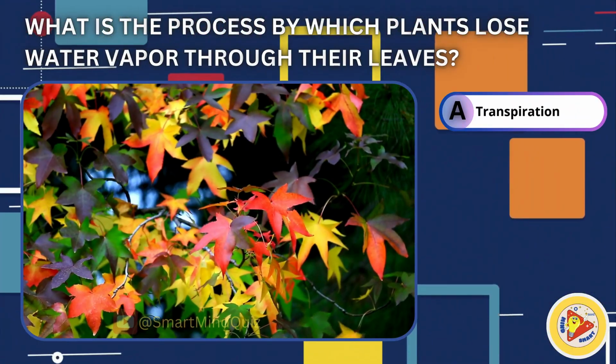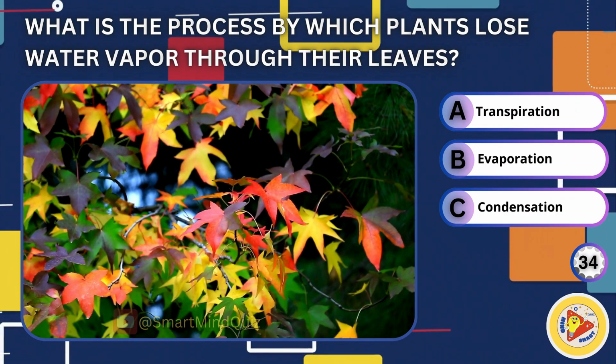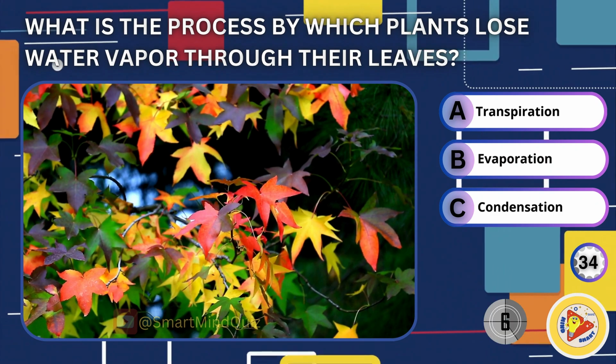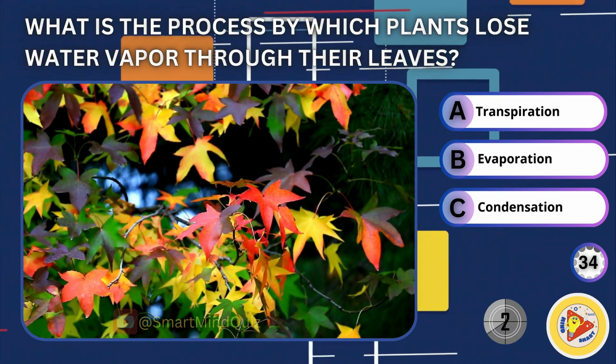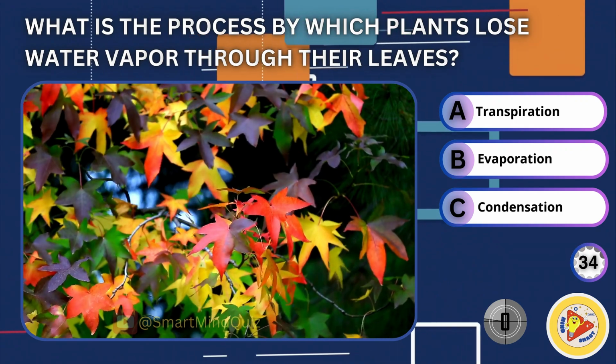What is the process by which plants lose water vapor through their leaves? Transpiration, evaporation, condensation. It is transpiration.